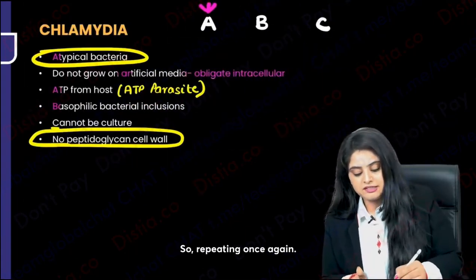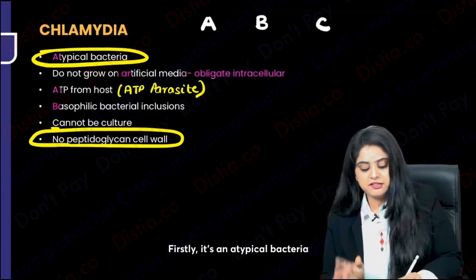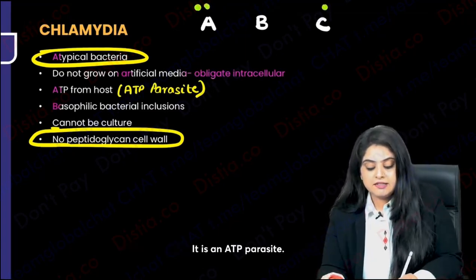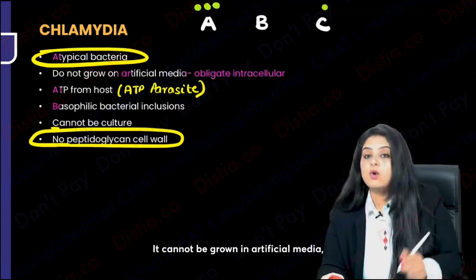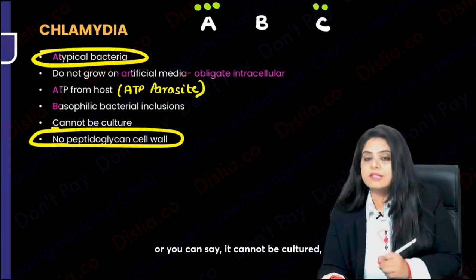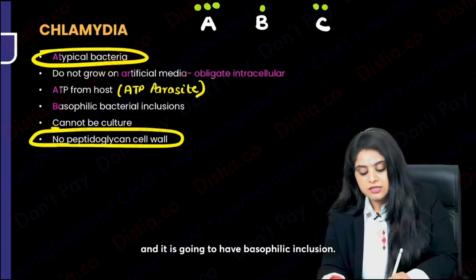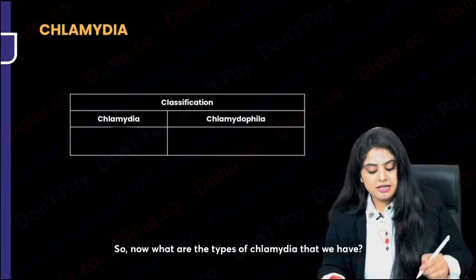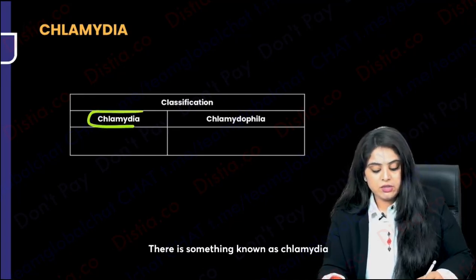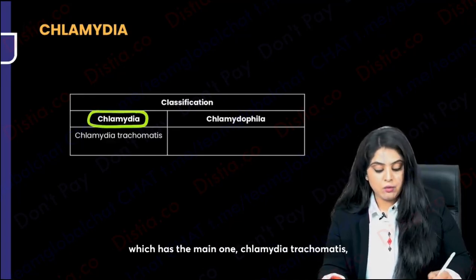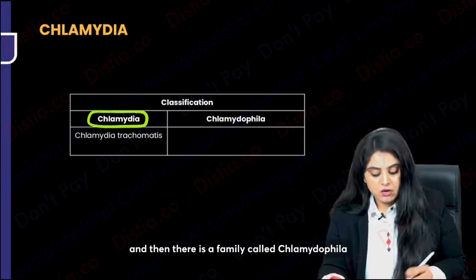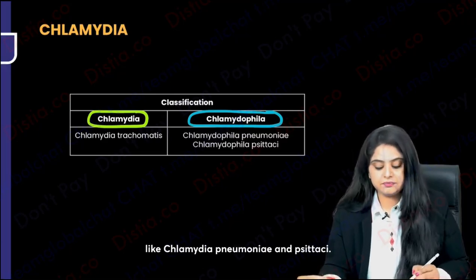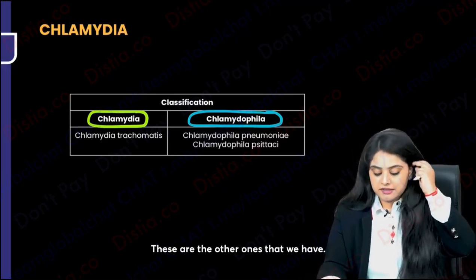So repeating once again, what is ABC? Firstly, it's an atypical bacteria because it doesn't have the peptidoglycan cell wall. It is an ATP parasite. It cannot be grown in artificial media, or you can say it cannot be cultured, and it is going to have basophilic inclusion. So now what are the types of chlamydia that we have? There is something known as chlamydia, which has the main one, Chlamydia trachomatis, and then there is a family called chlamydophila, which is going to have the others like Chlamydia pneumoniae and psittaci. These are the other ones that we have.